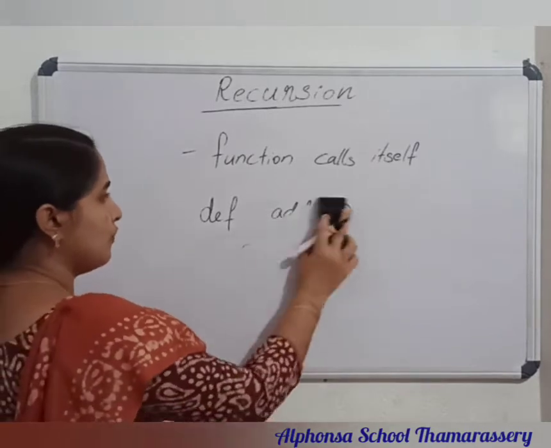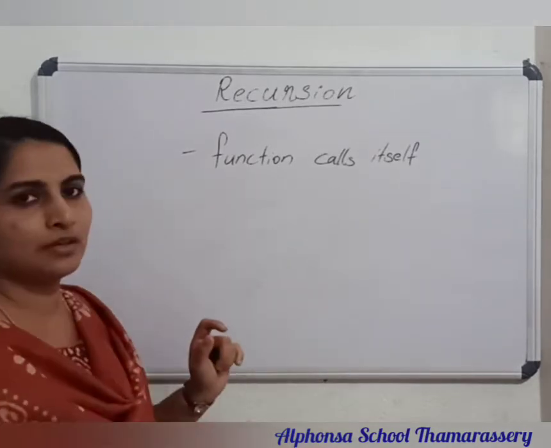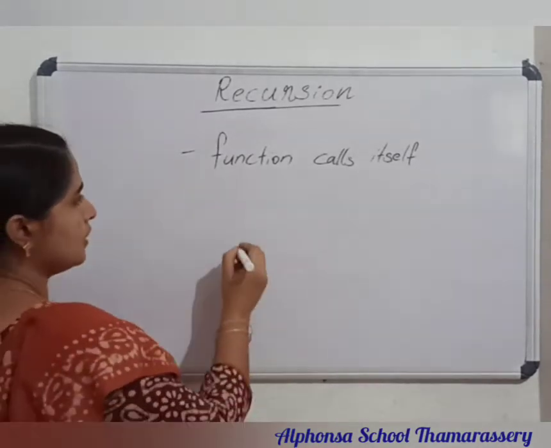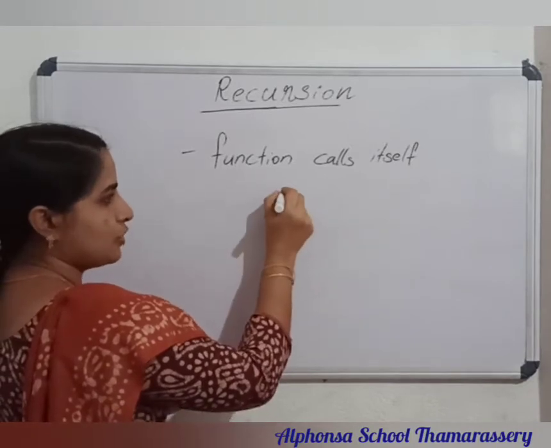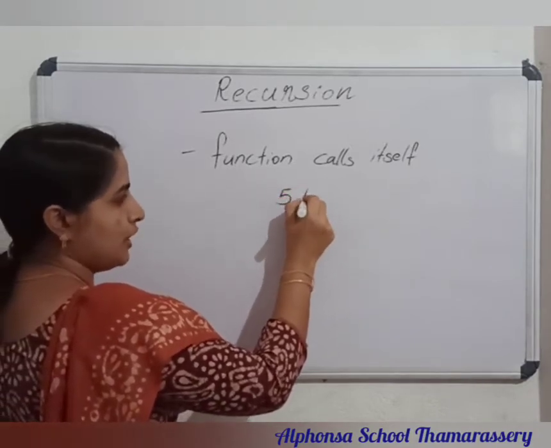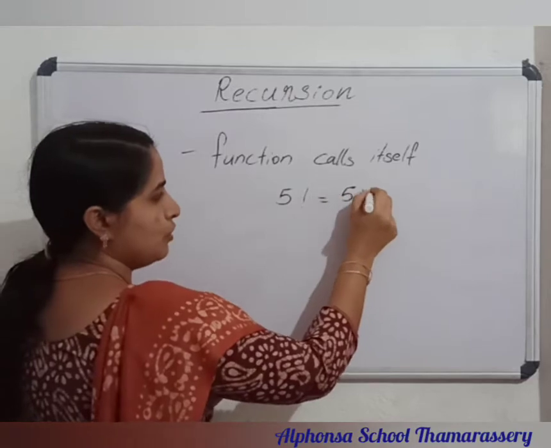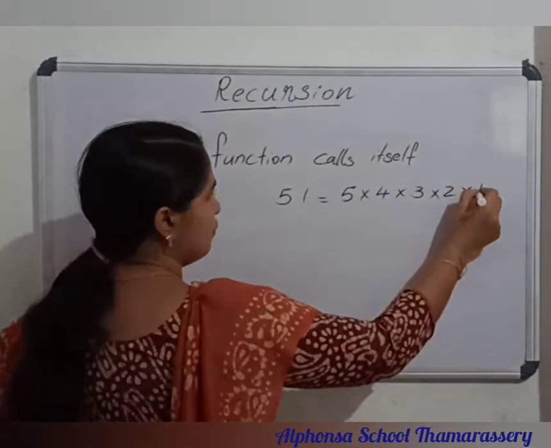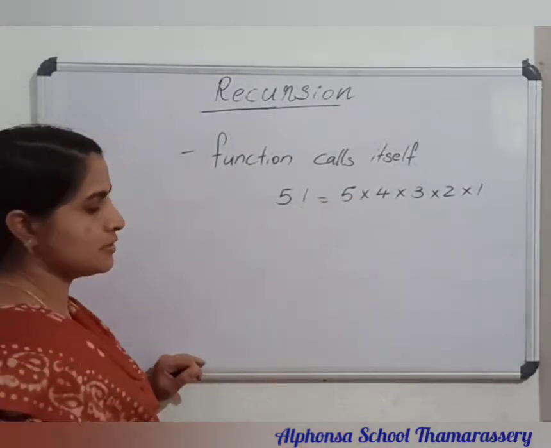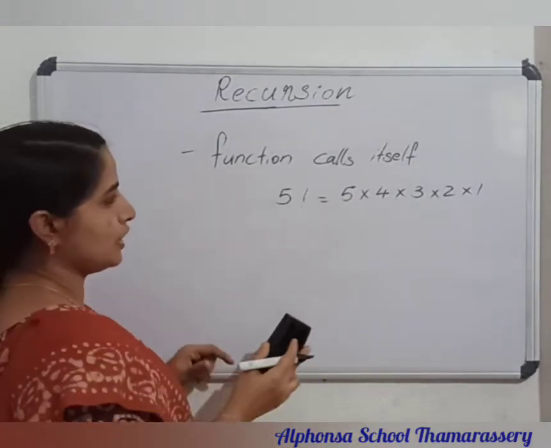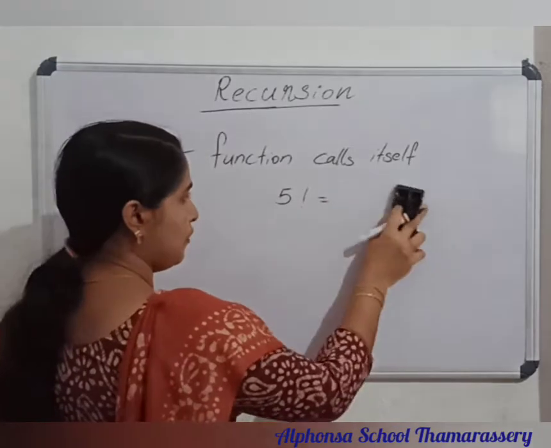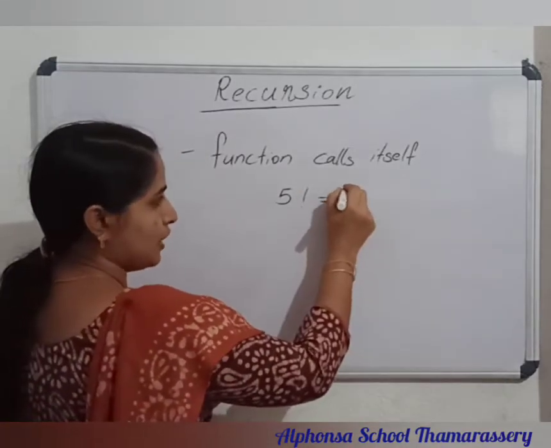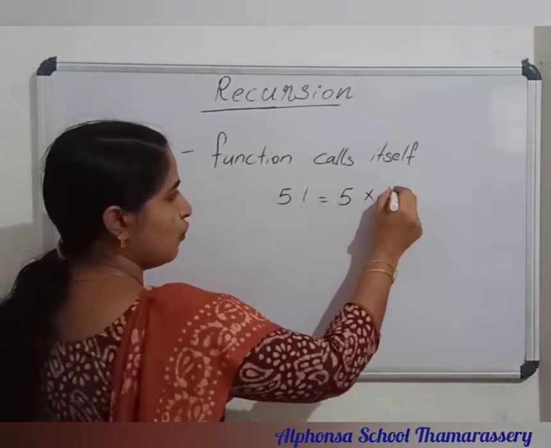And you think of a problem. We can think of a factorial program. So what is factorial? 5 factorial equal to 5 into 4 into 3 into 2 into 1. Instead of this, I can write 5 factorial as 5 into 4 factorial.